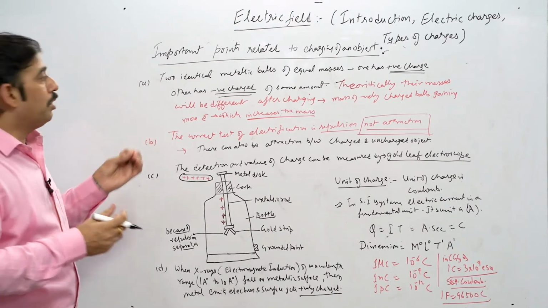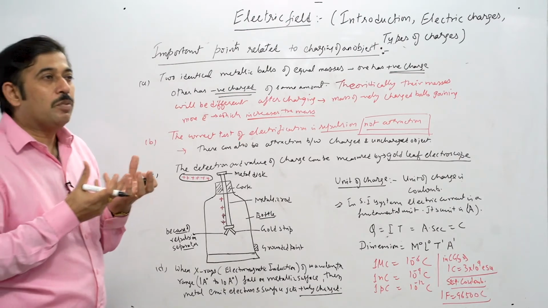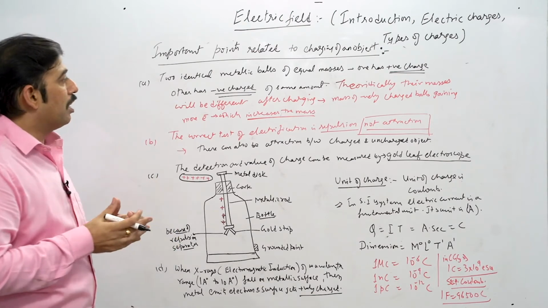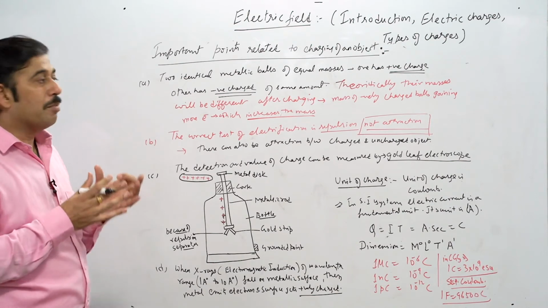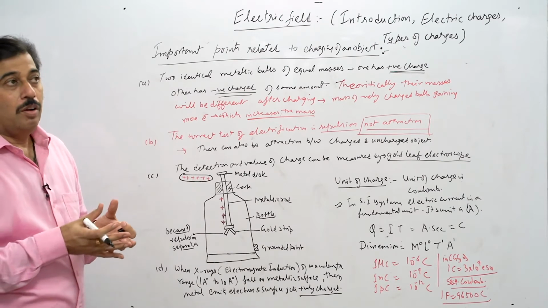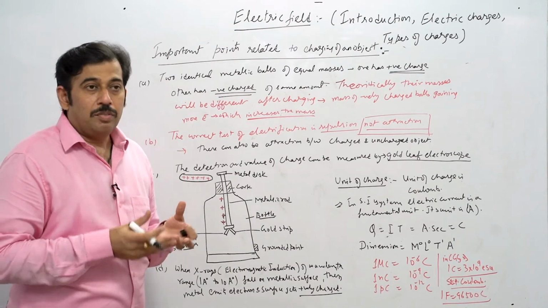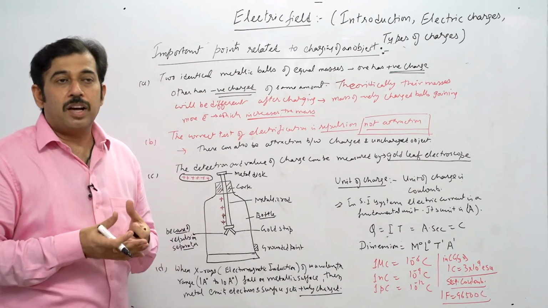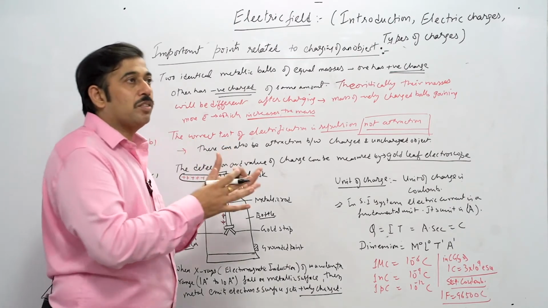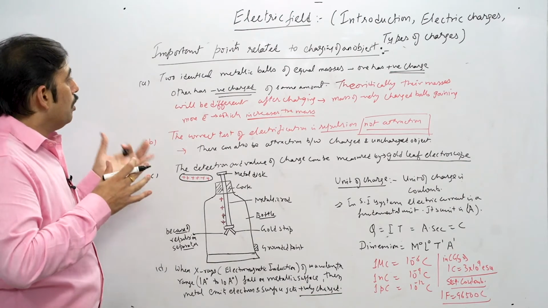Suppose we take the very first point, that we take two identical metallic balls and we give equal charges to them with opposite polarity, one has the positive charge and the other has the negative charge. Theoretically, if we need to understand their masses, we have to understand that the mass of the negatively charged ball will be more. Why? Because it has gained more electrons. If someone is getting more electrons, it becomes more negative, and that means its mass is going to increase. So theoretically, this is also one of the important aspects which we relate from the study we have done so far.